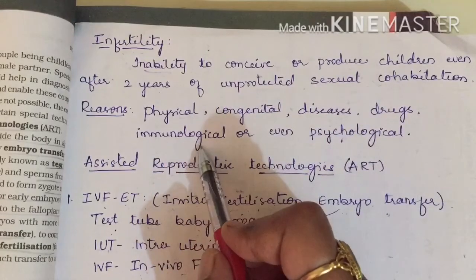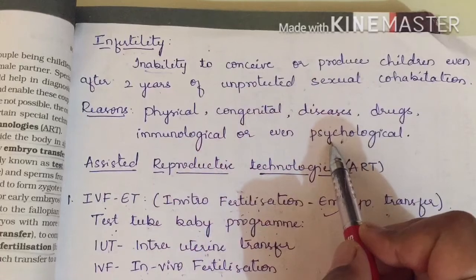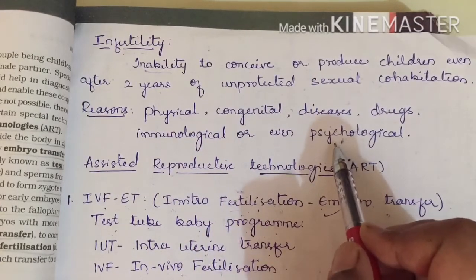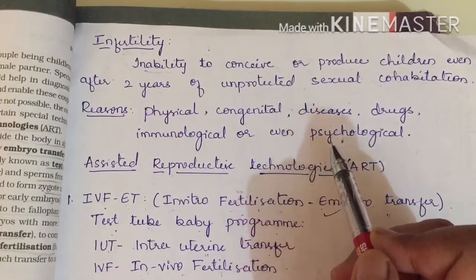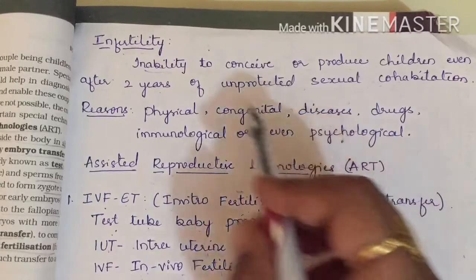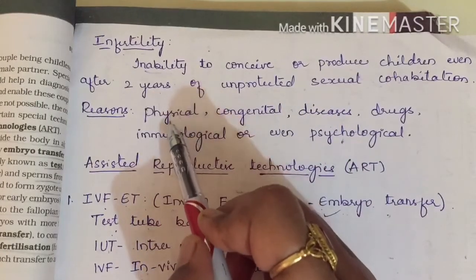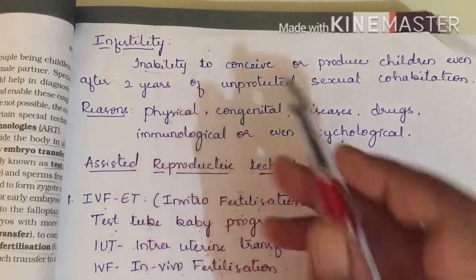Immunological, that is, if the immune system is weak. Even psychological and mental unfitness reduces the production of gametes. If gametes are not produced, then they are unable to reproduce. So what is infertility? Mention the reasons for infertility. We have got this question for 2 marks, so you must know this definition and the reasons.